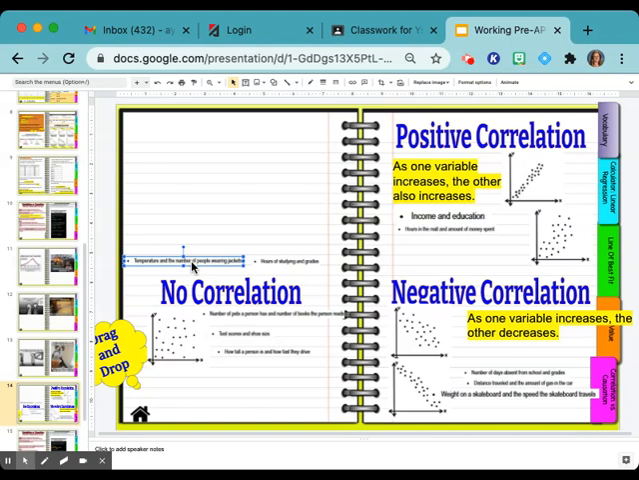Shh. As one increases, remember how we wrote this out to the side? As one increases, the other decreases. So as temperature increases, what's happening to the number of people wearing jackets? Is it also increasing or is it decreasing? It's decreasing. That one is a tricky one too.